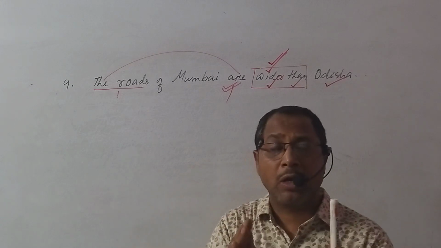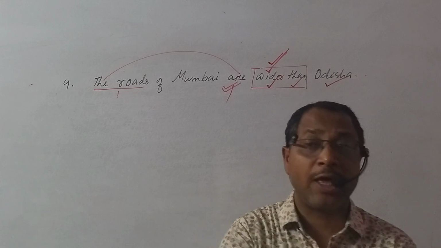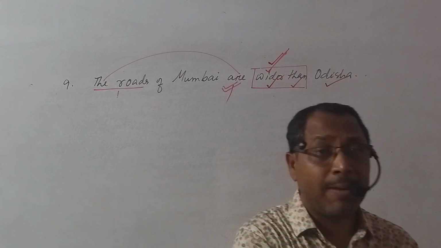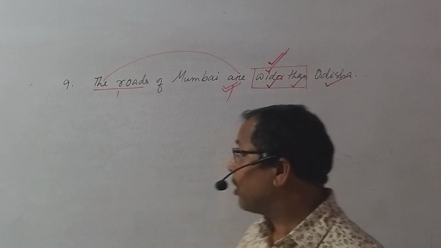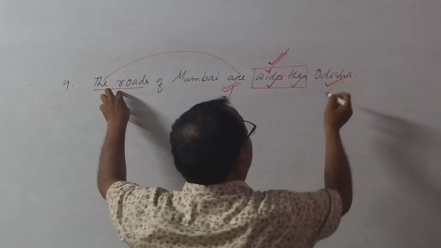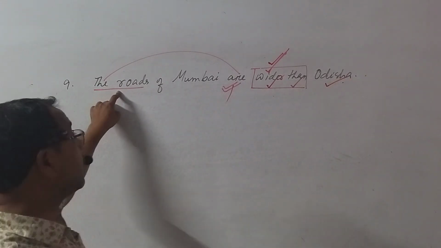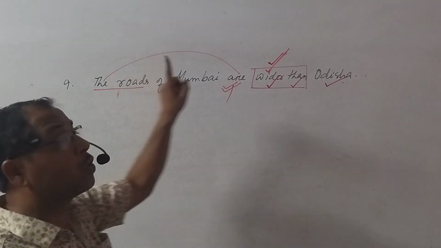Comparison should be done with the same type of things. You can compare a book with another book, a man with another man, a country with another country. But here the comparison is roads and Odisha. It cannot be. Either you can compare Mumbai and Odisha, or you can compare the roads and the roads.